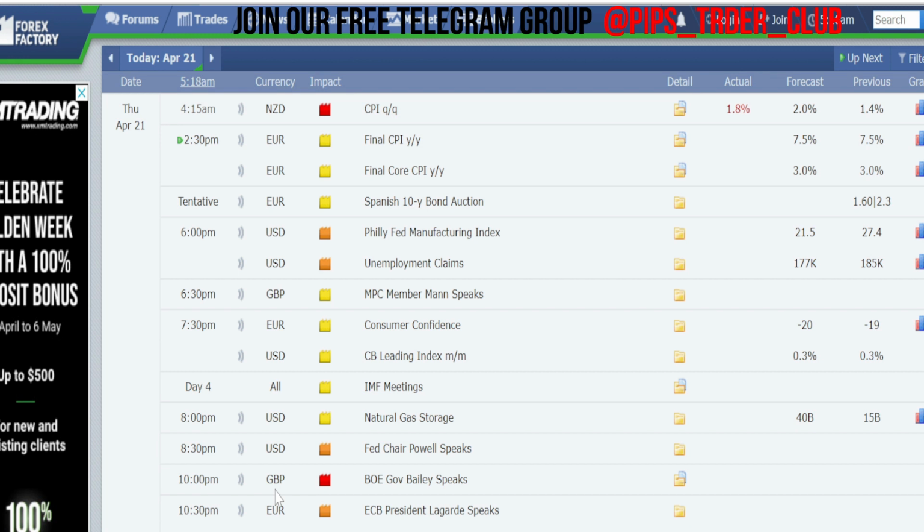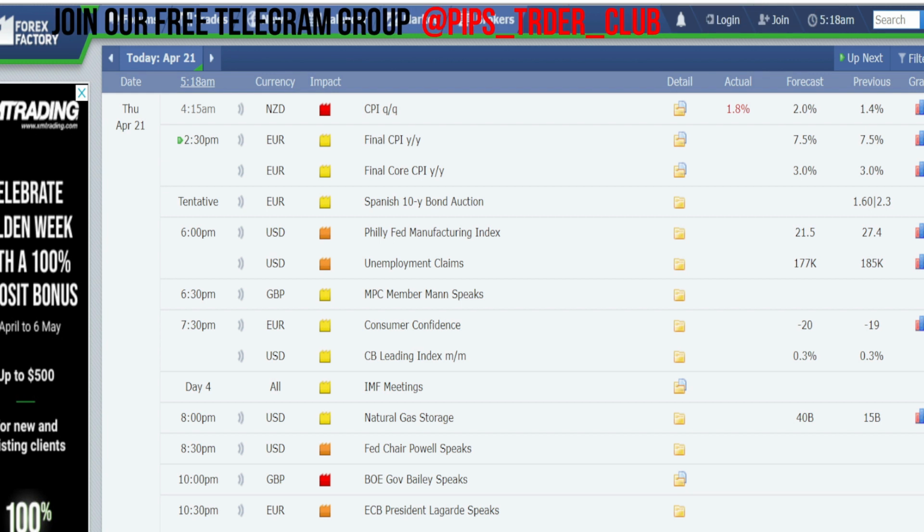Then at 10 p.m. we have high impacting news coming up on British pound. Again at 10:30 p.m. we have medium impacting news coming up on euro currency pairs, and at the same time we have high impacting news coming up on US dollar. So today there are lots of high impacting and medium impacting news on major currency pairs. So we'll see a lot of volatility in gold and other currency pairs. So plan your trades according to this economic calendar schedule.